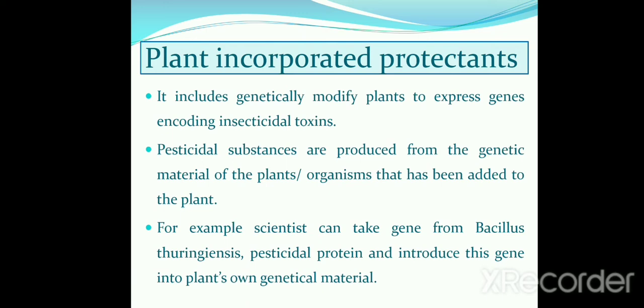Second one, plant incorporated protectants. It includes genetically modified plants that express genes encoding insecticidal toxins. Pesticidal substances are produced from the genetic material from plants or organisms that has been added to the plants. For example, scientists can take a gene for a pesticidal protein from Bacillus thuringiensis, which is introduced into another plant's own genetic material. So by this we can get a disease resistant plant.